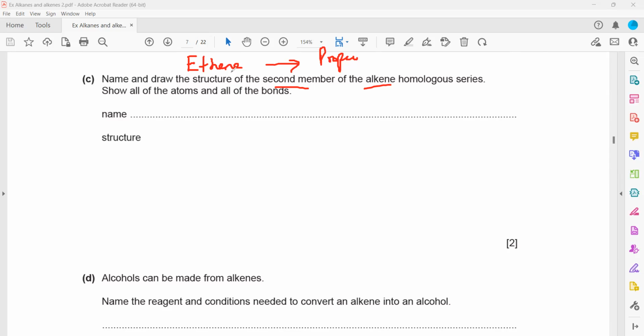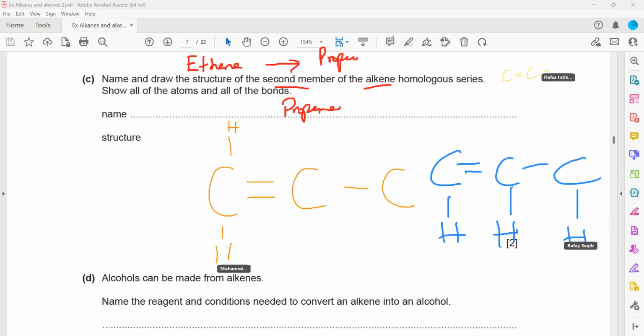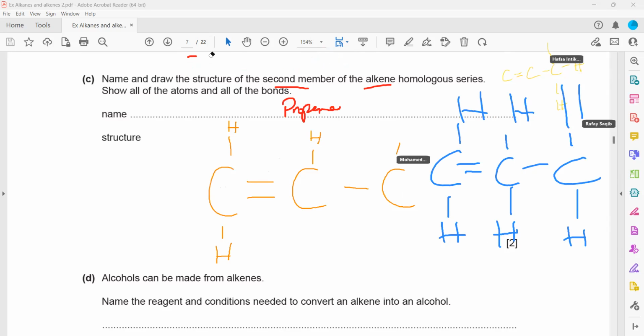So you have to draw the structure of propene. It's like meth, eth, prop, and so on. Prop needs 3 carbons, so we draw 3 carbon atoms. One of them will have a double bond and the remaining hydrogens will be there. So remember, the first member of alkene is ethene and not methene. There is no methene, because there should be a double bond between the carbon atoms. That's why.